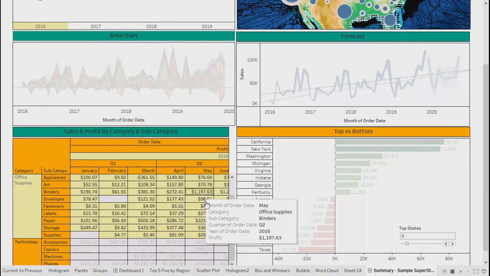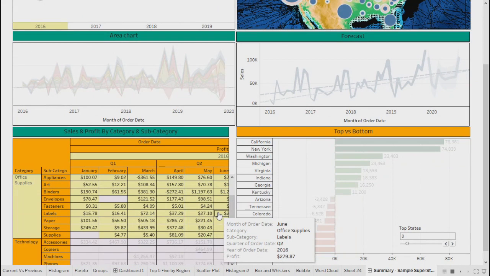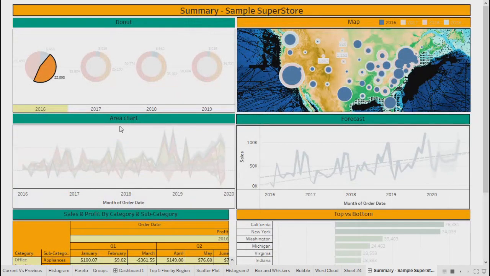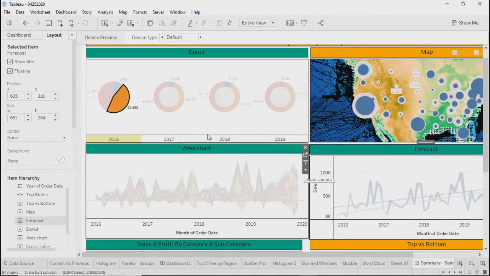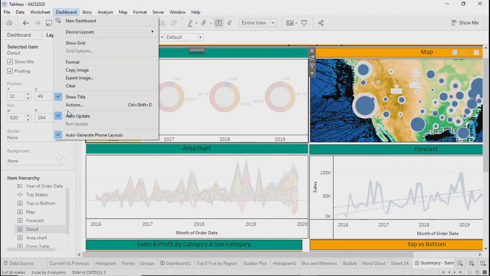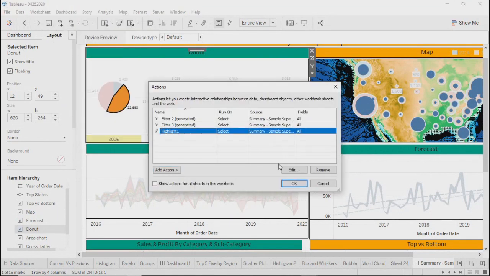So maybe this can be used for presentations wherein, let's say, you are presenting the dashboard and you have objects which can be shown on all the charts, then you can use the highlighters. So I'll remove it at this moment.